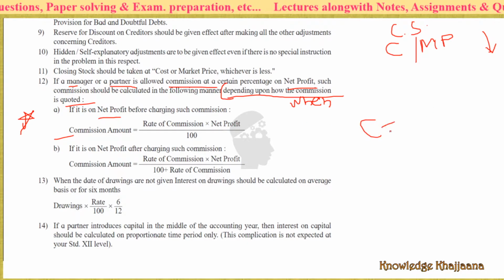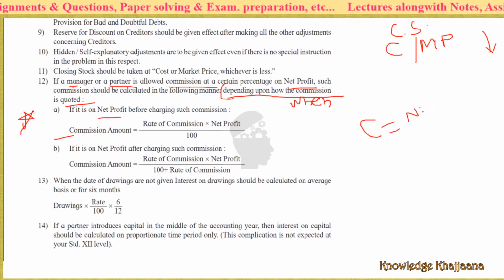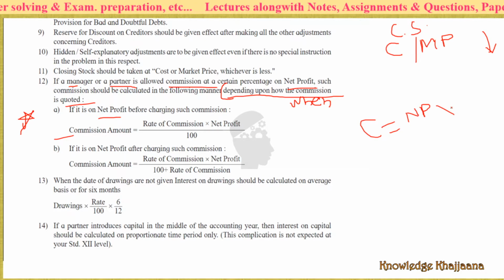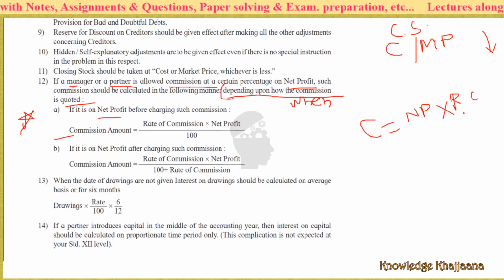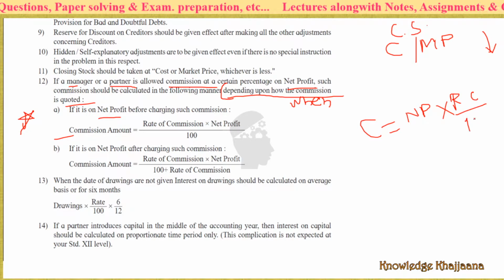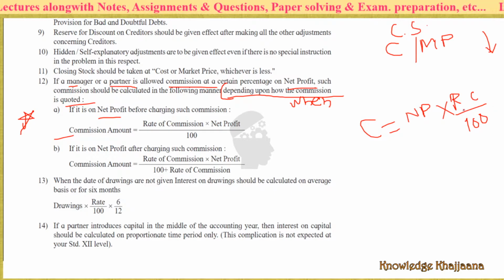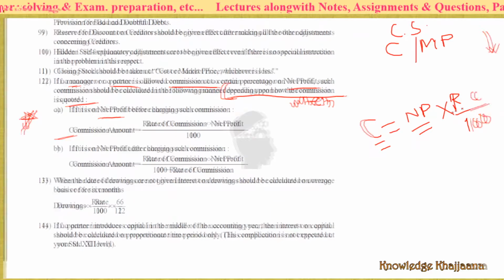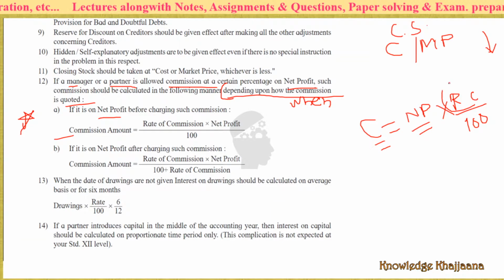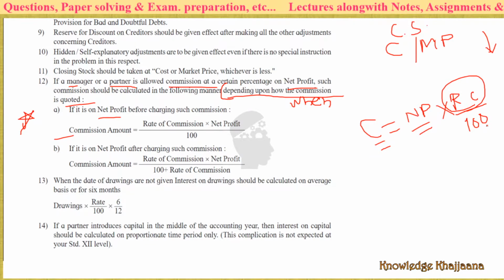See, the percentage of commission would be given. Commission is equal to net profit into rate of commission, where rate of commission means commission rate upon 100.